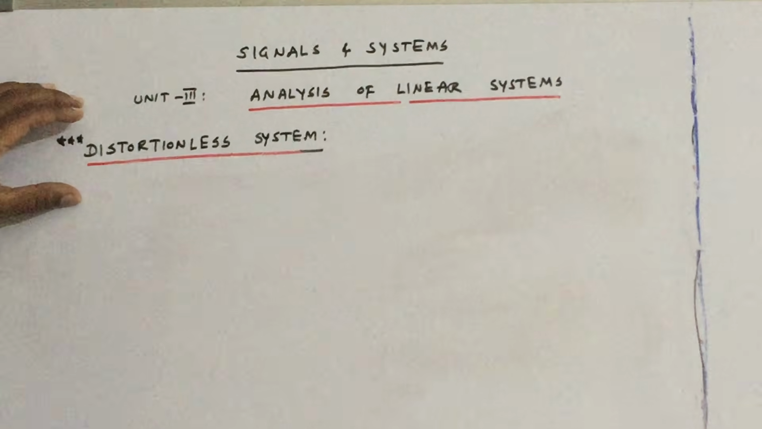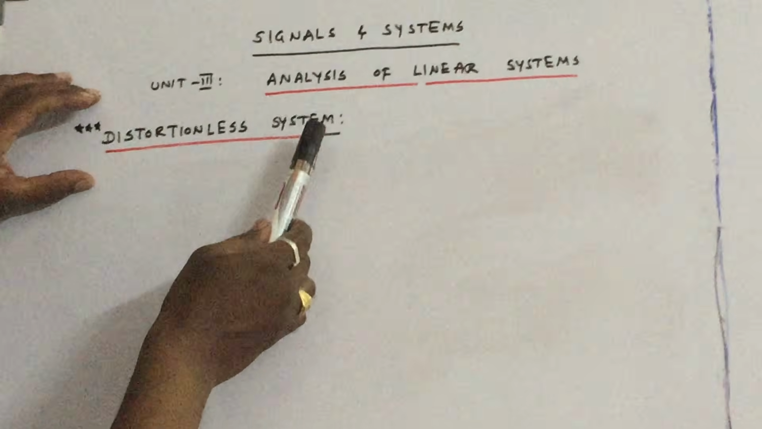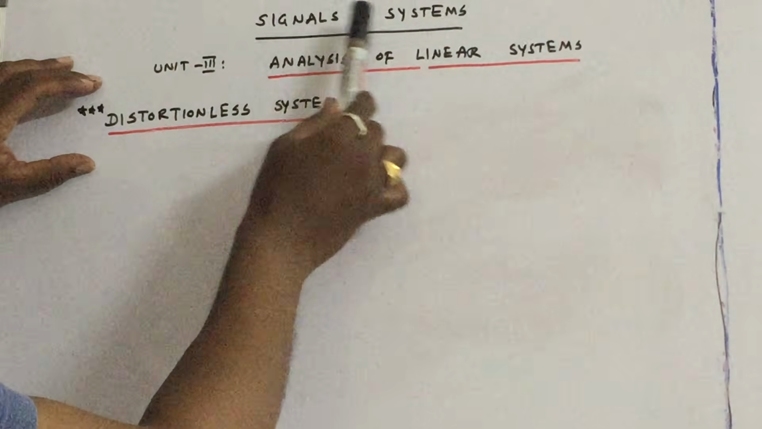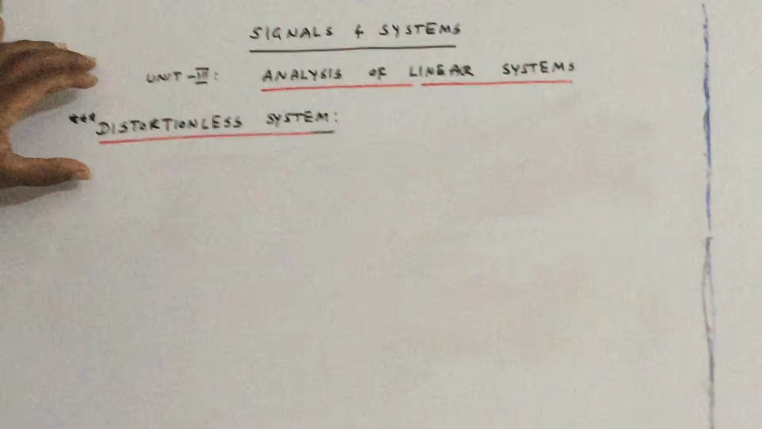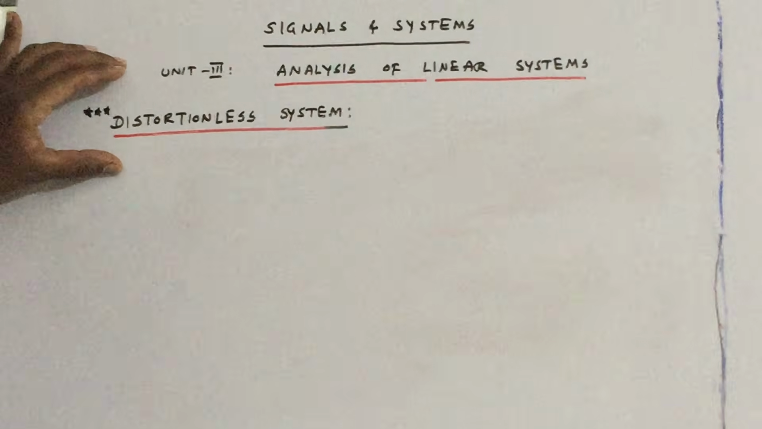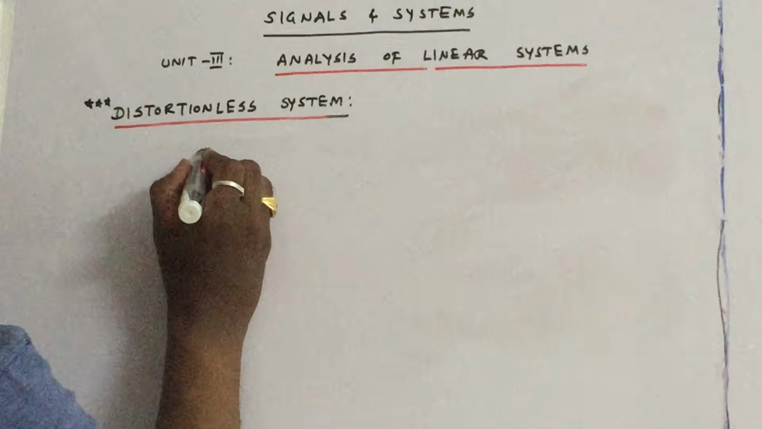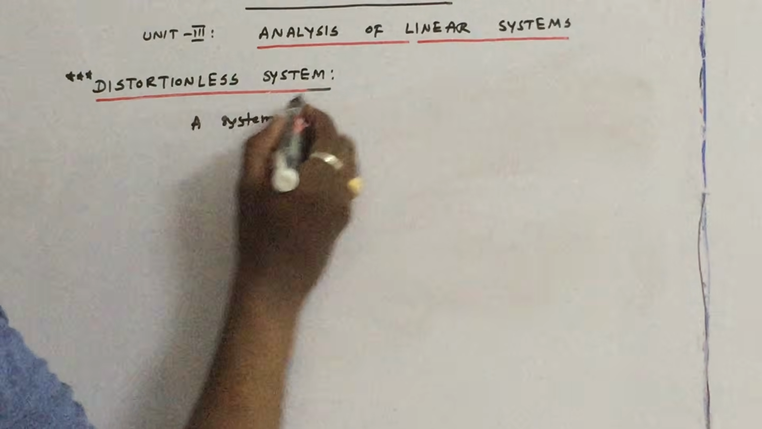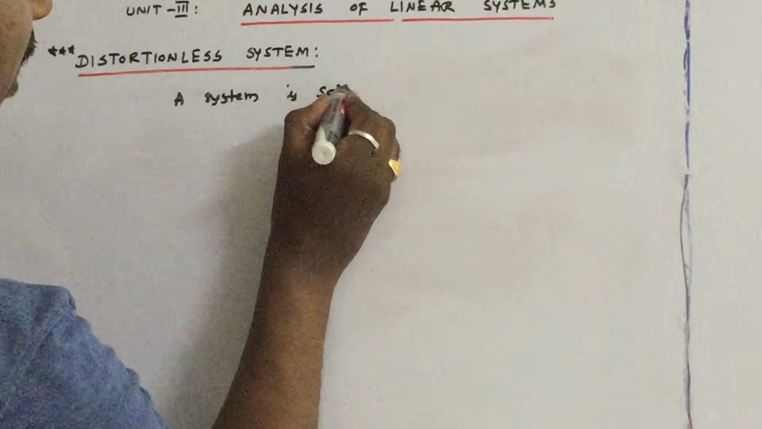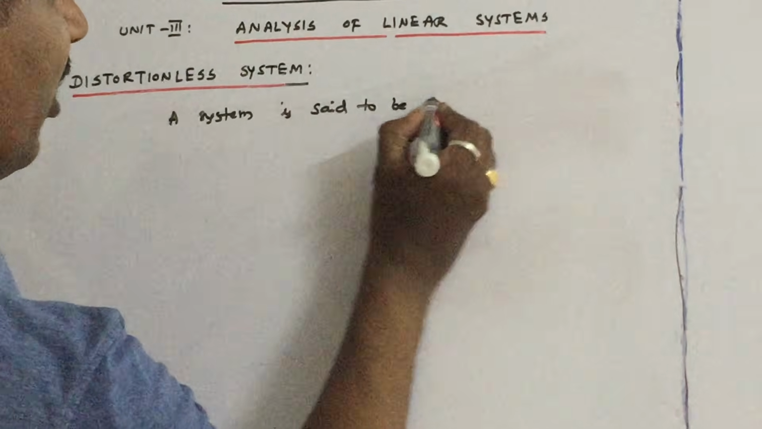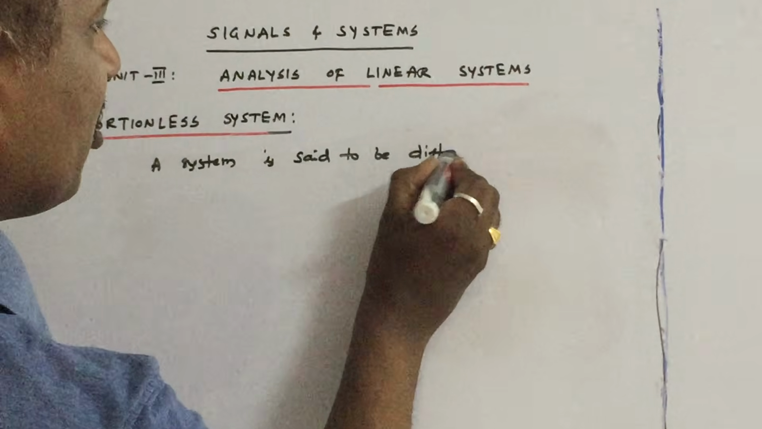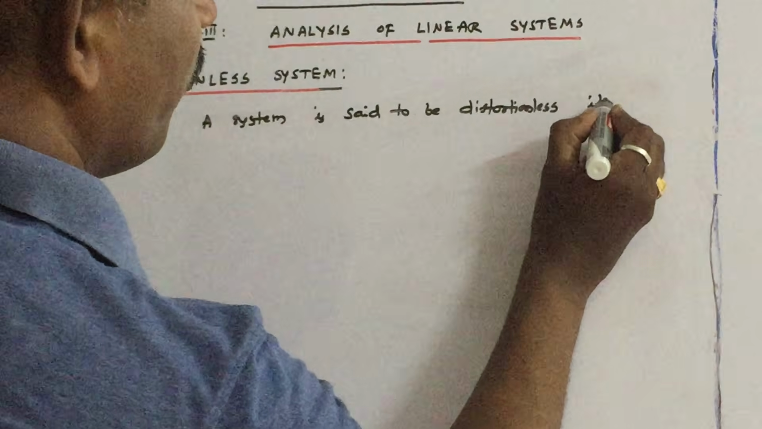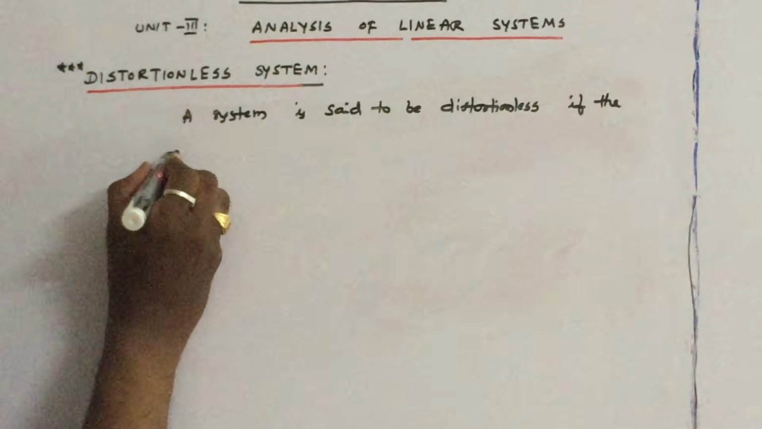So let us discuss another very important article, the distortionless system, from Unit 3, analysis of linear systems, from Signals and Systems. First, let us define what a distortionless system is. Very simple definition. A system is said to be distortionless if the output